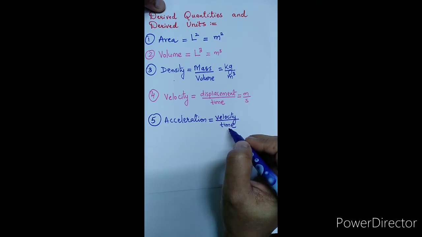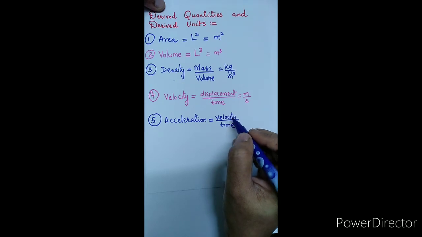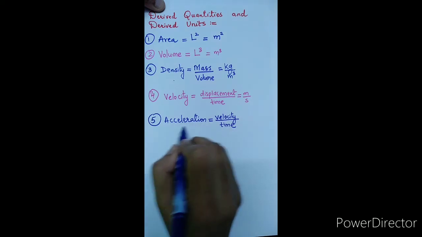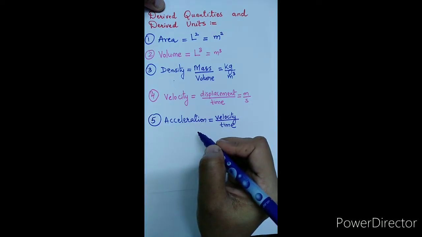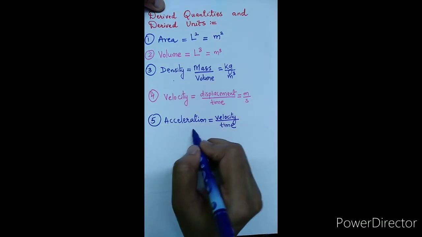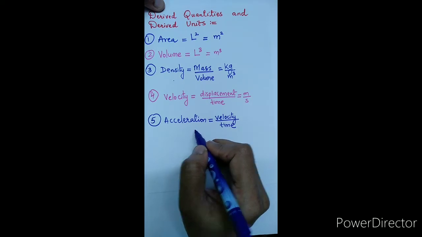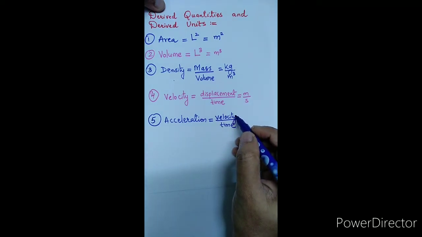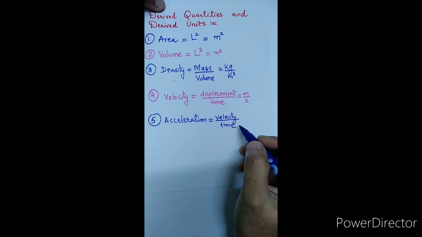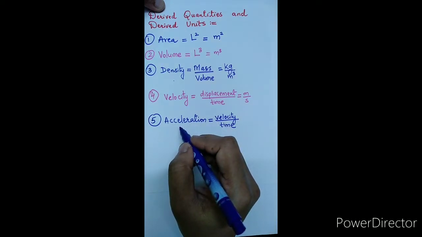That means the two fundamental quantities, length and time, are used to obtain the physical quantity acceleration. So acceleration depends on two fundamental quantities, length and time, and hence acceleration is said to be a derived quantity.